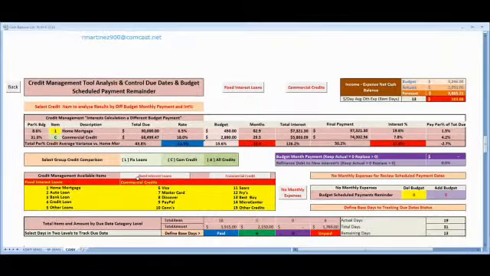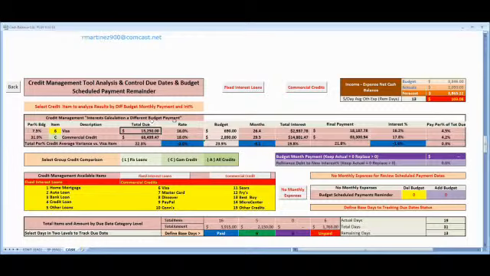Also here you have the credit management tools. This is very interesting because here you define what kind of credit you want to check, like let's check this Visa number 6. You only need to define number 6 here, and the system puts in the information and your real expenses for this.